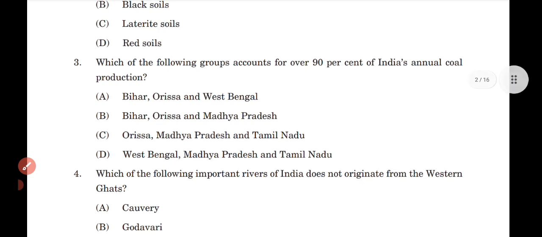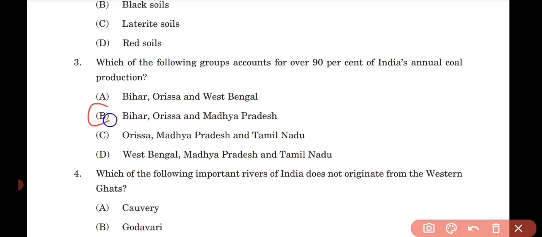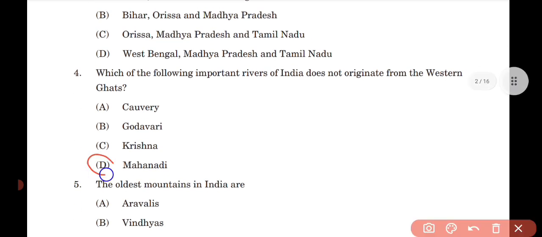Question number 3, which of the following groups accounts for over 90% of India's annual coal production? Option B, Bihar, Odisha and Madhya Pradesh. Question number 4, which of the following important rivers of India does not originate from the Western Ghats? Option D, Mahanadi. The oldest mountains in India are option A, Aravalis.